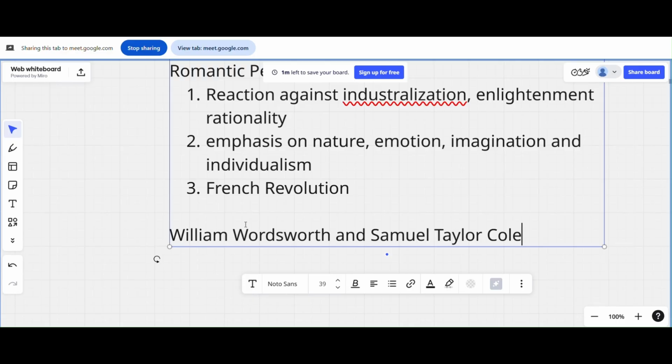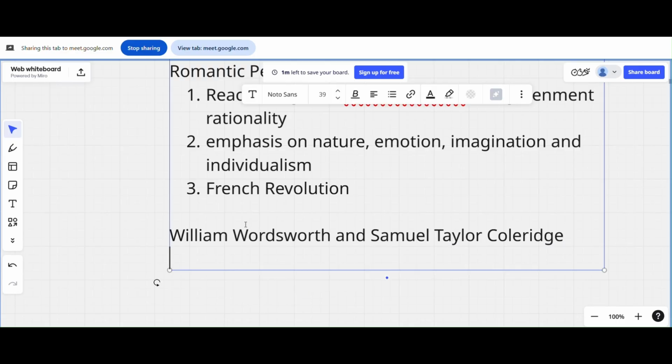So what did they write? This is a very important work: Lyrical Ballads. They wrote these during this time, around 1798. Lyrical Ballads. Just keep that in your mind. Such an important thing. They wrote about the elements of romanticism.